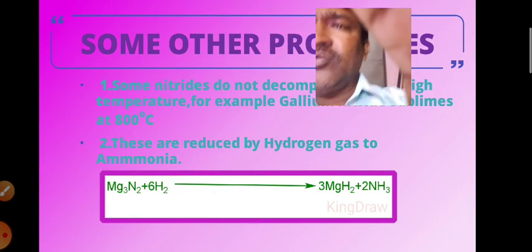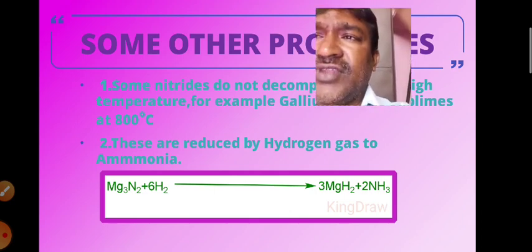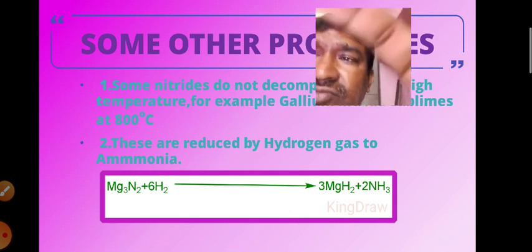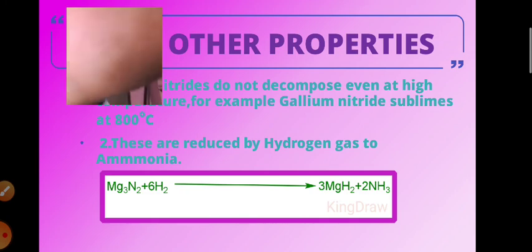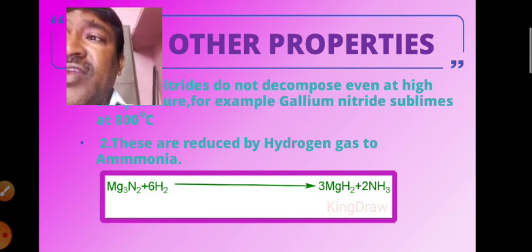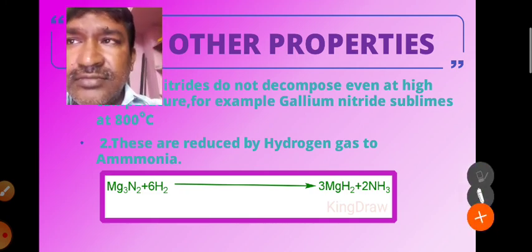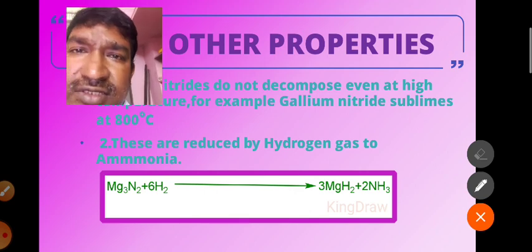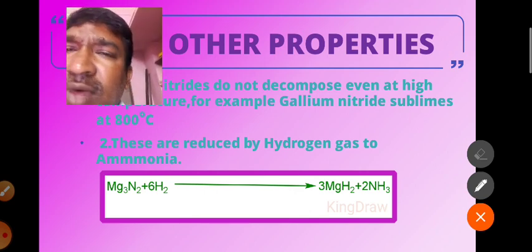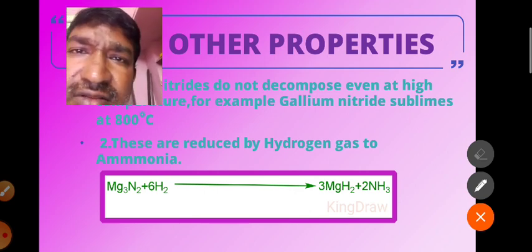Next, we move on to some more properties of the nitrides. Here some nitrides do not decompose even at high temperature due to their macromolecular structure or giant structure.